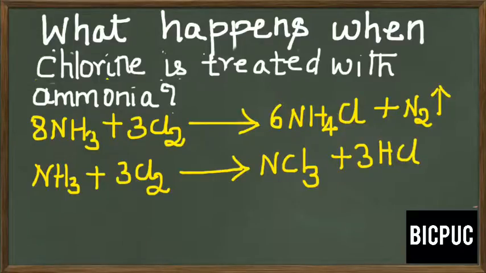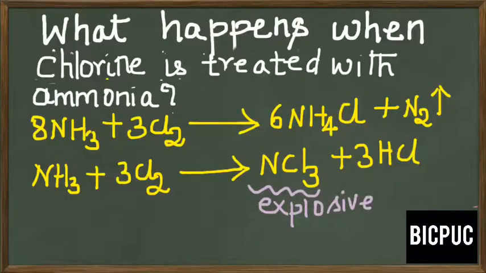Here the point to be remembered is NCl3 is a very powerful explosive. So I repeat, the name of NCl3 is nitrogen trichloride. It's a very powerful explosive. This is obtained when excess of chlorine is treated with ammonia.